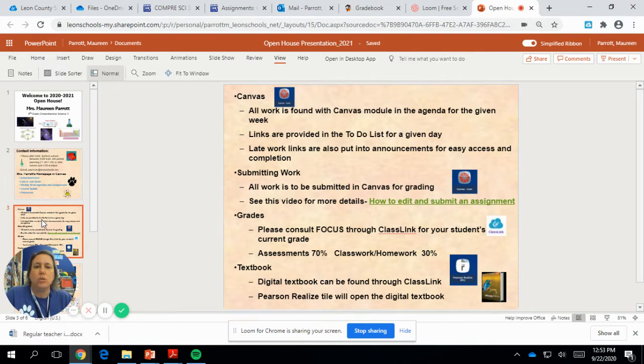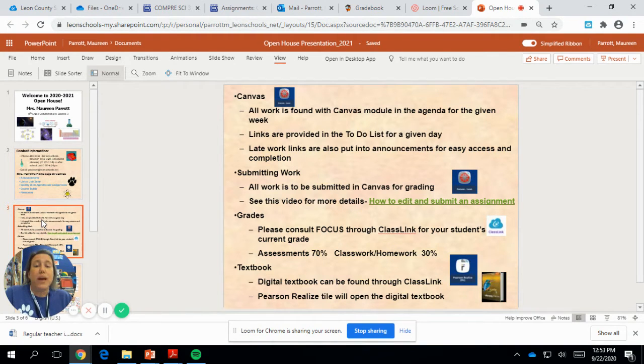I try to let the students know up front whether something is an assessment grade, so that they can either consult the rubric if it's a lab or a project, or they know how many points each question is worth and how they need to do. All classwork and homework is 30% of their grade.